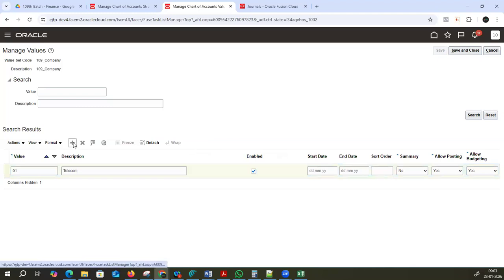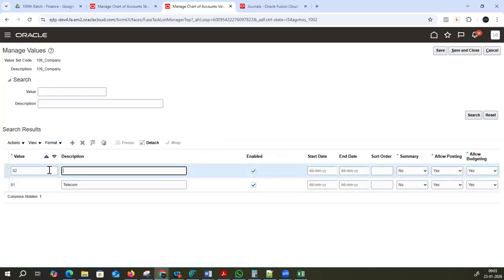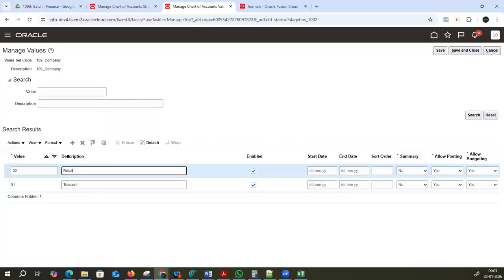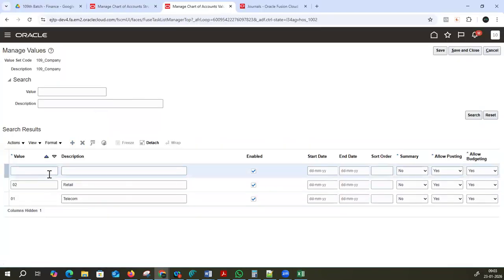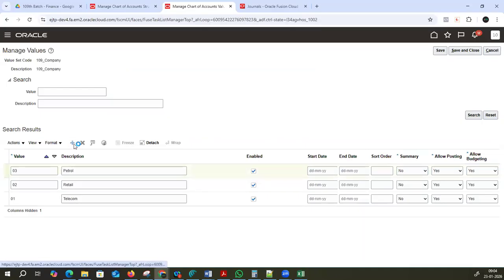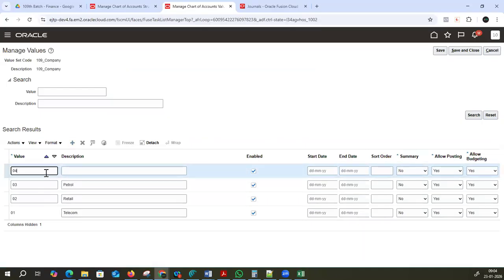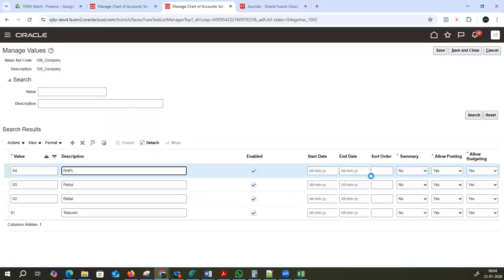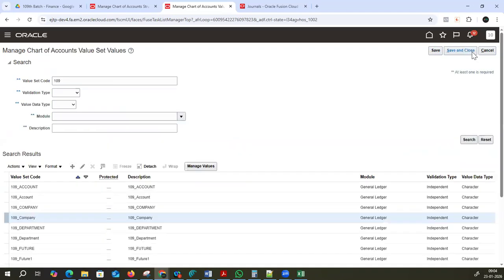Like this, you have to complete all your accounting. 02. Ideally, you're supposed to do it manually like this. I showed you the Excel sheet just now. You're supposed to create like this manually. So I will give you a shortcut also, wherein you can load all the accounts in one shot. Like this, 04. Fine. So like this, save it, save and close it.